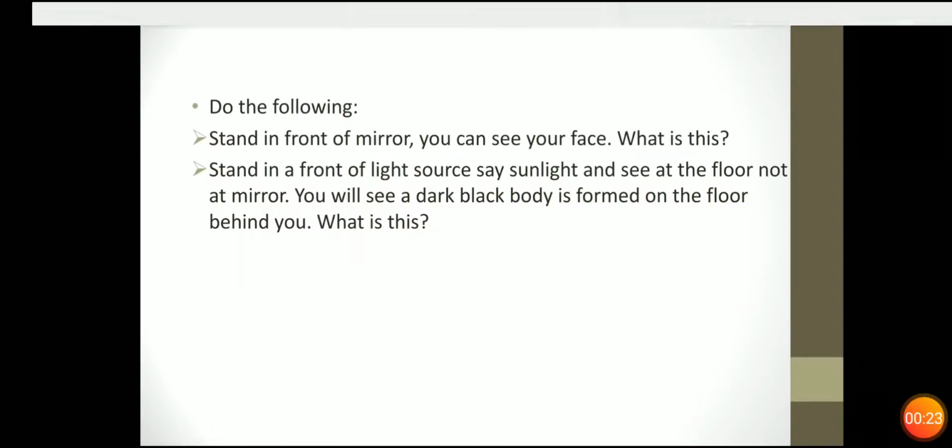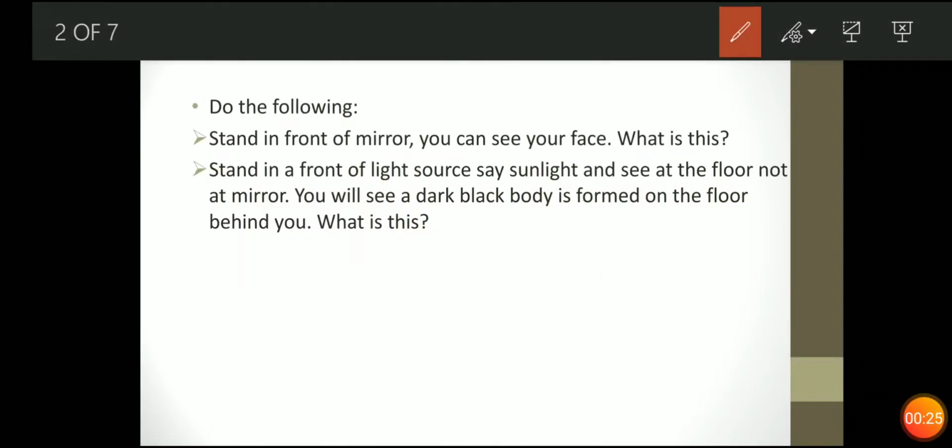Before that, you have to do one thing, and please do that. Stand in front of a mirror. You can see your face. जब आप मिरर के सामने खड़े होंगे तो आपको आपका फेस दिखेगा. Fine. Second case is that stand in front of a light source, say sunlight. आप सनलाइट के सामने खड़े हो जाइए. Then see at the floor, not at the mirror. आपको फ्लोर पे देखना है, मिरर को नहीं.